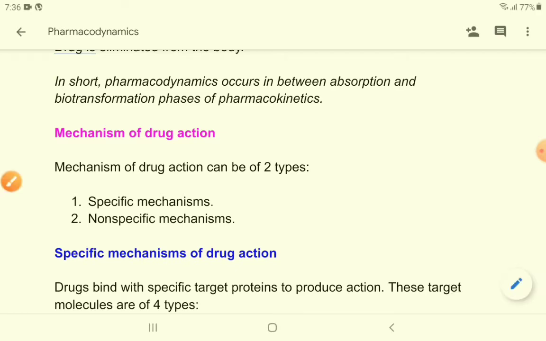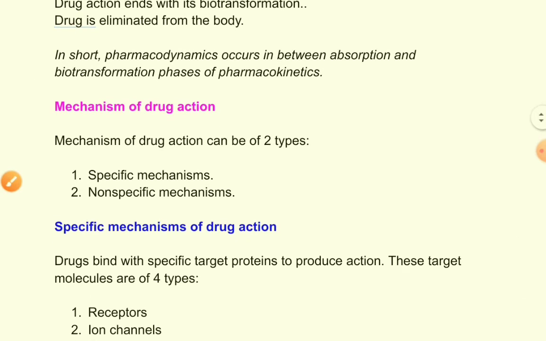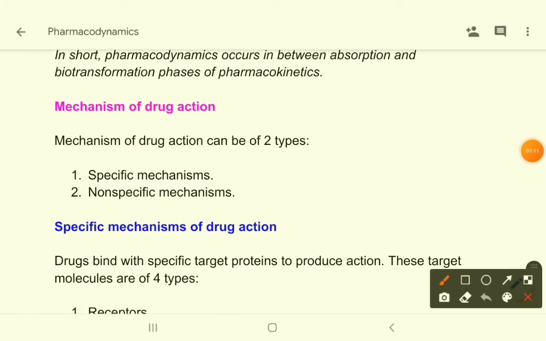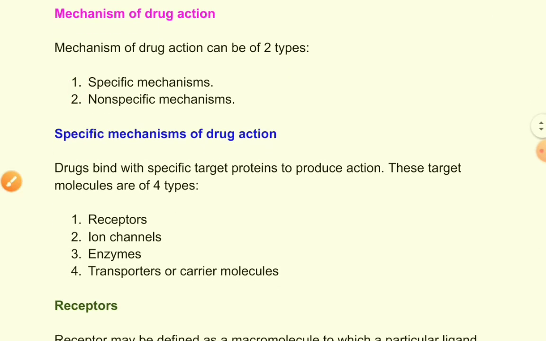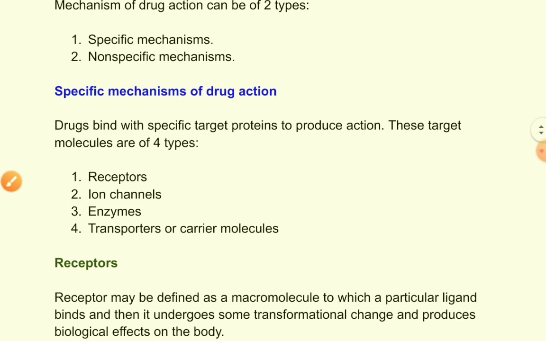Now come to an important question, that is mechanism of drug action, how a drug acts. Mechanism of drug action can be divided into two types. What are the types? One is specific mechanism, another is non-specific mechanism. Now, what are specific mechanisms and what are non-specific mechanisms?